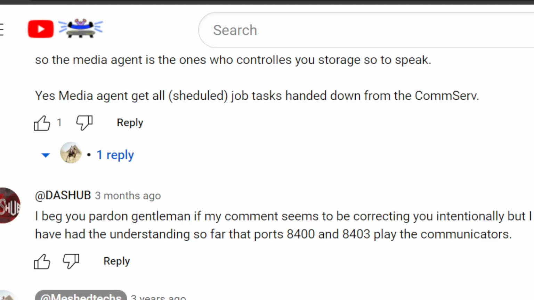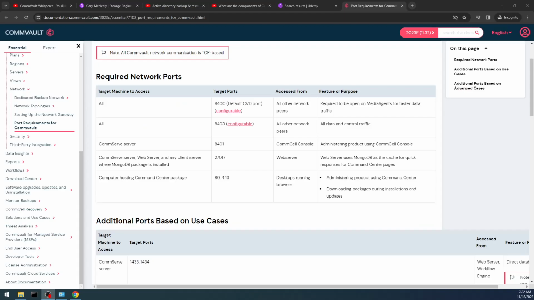It's from Dash Hub, DASHHUB, and it goes, I beg your pardon, gentlemen, if my comment seems to be correcting you intentionally, but I have had the understanding so far that ports 8400 and 8403 play the communicators. That is accurate.